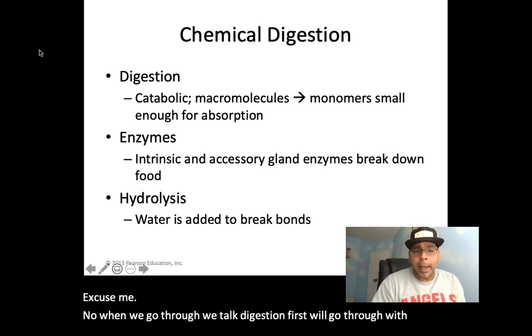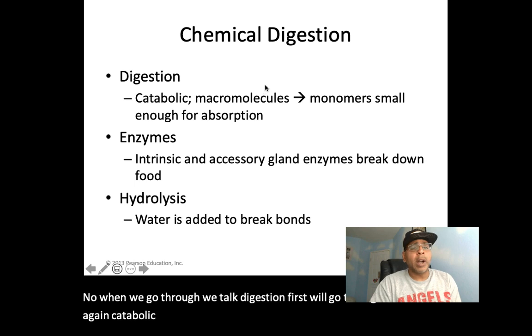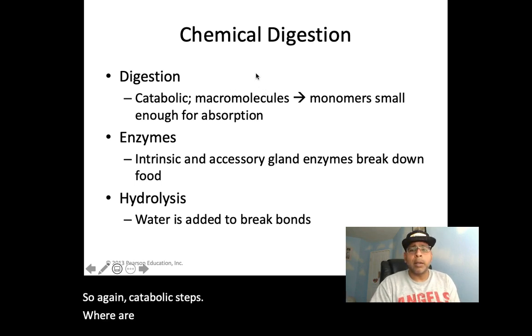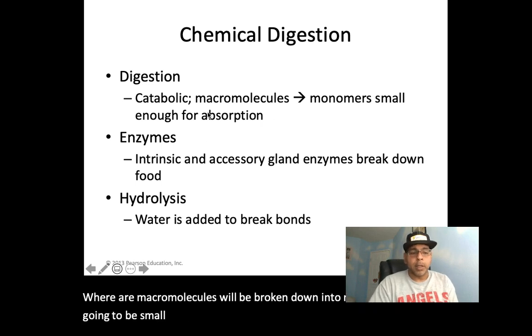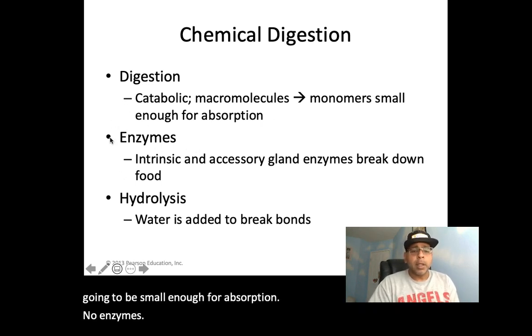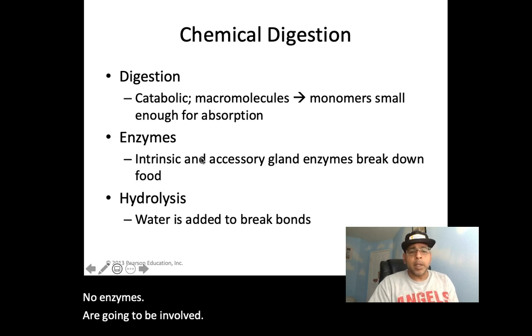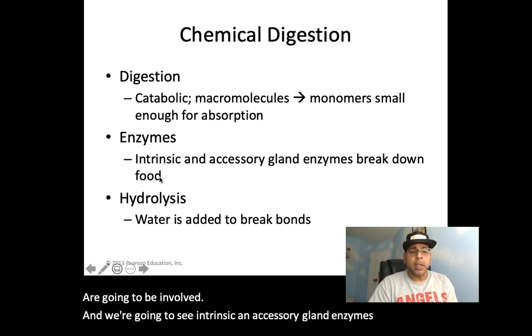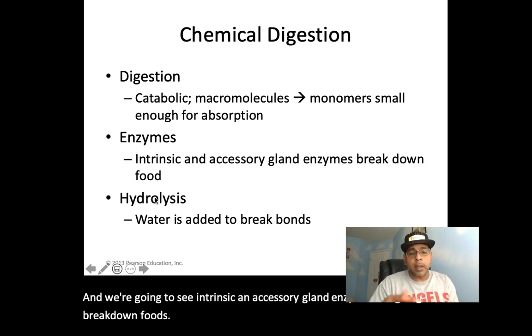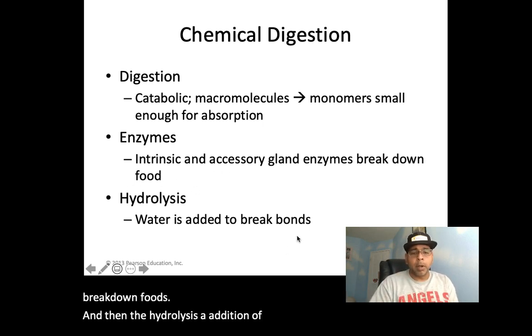So again, these are catabolic steps, where our macromolecules will be broken down into monomers small enough for absorption. Intrinsic and accessory gland enzymes break down foods, with the hydrolysis addition of water involved as well.